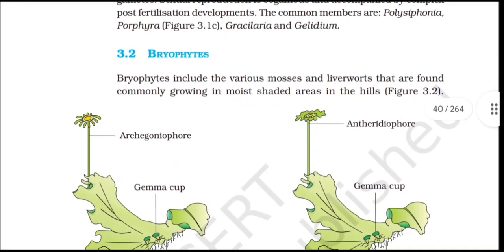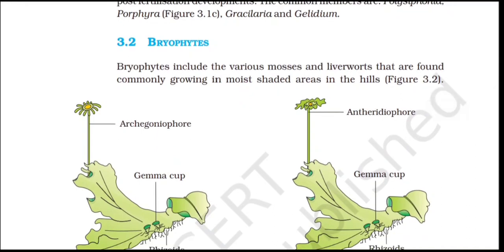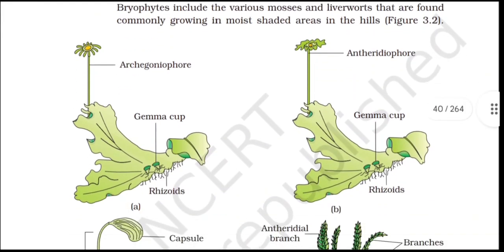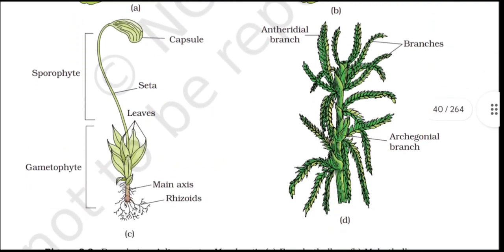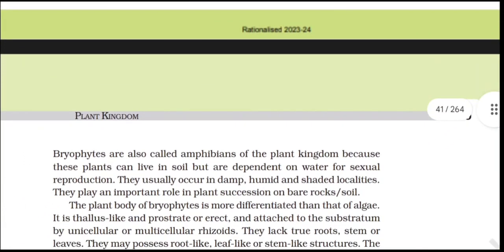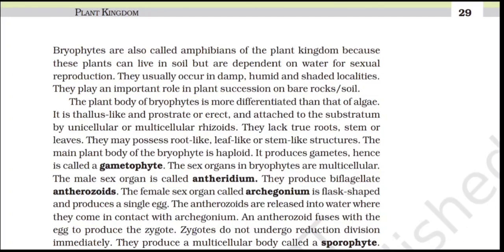3.2 Bryophyta. Bryophytes include the various mosses and liverworts that are found commonly growing in moist, shaded areas in the hills. Figure 3.2. Bryophytes are also called amphibians of the plant kingdom because these plants can live in soil but are dependent on water for sexual reproduction. They usually occur in damp, humid, and shaded localities. They play an important role in plant succession on bare rock and soil.